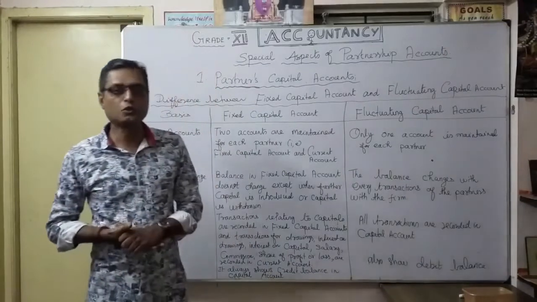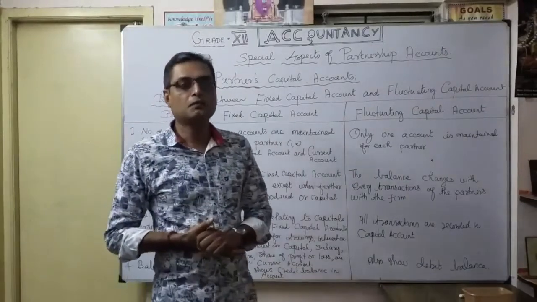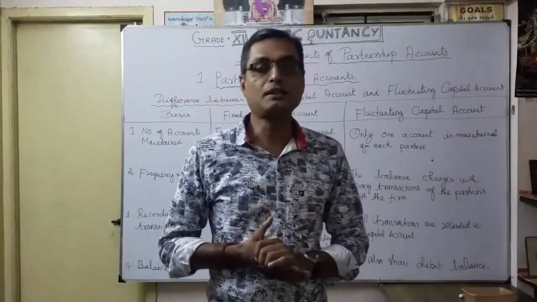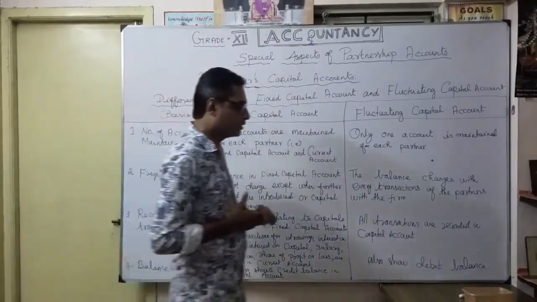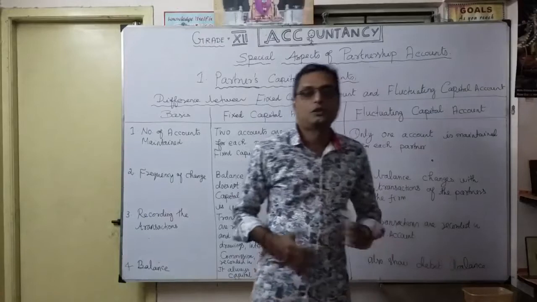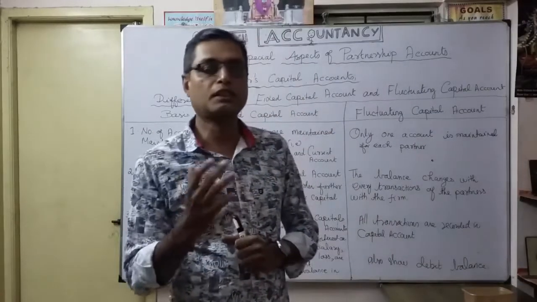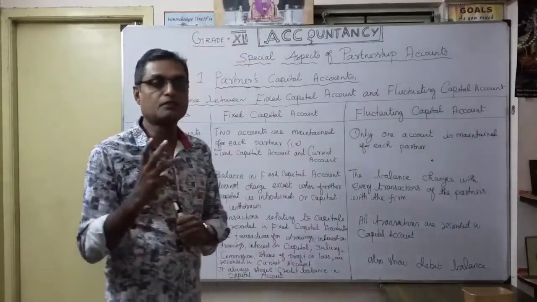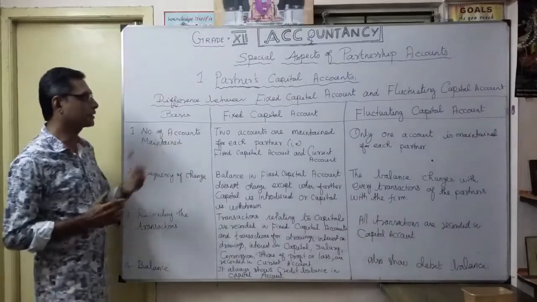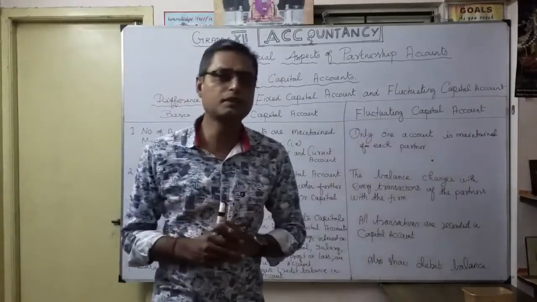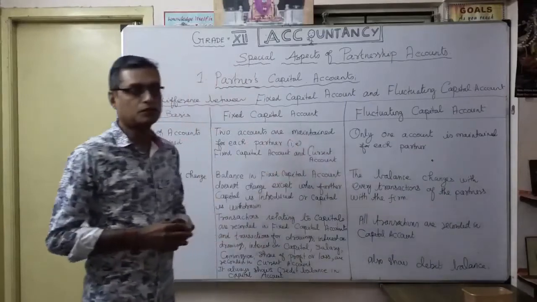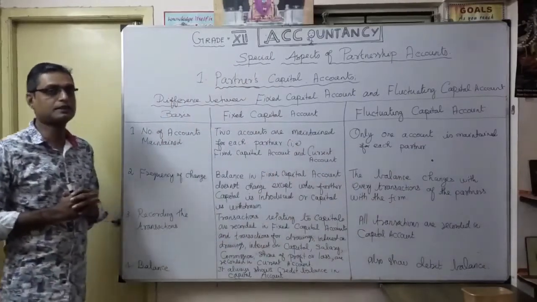So now we should know the difference between fixed capital method and fluctuating capital method. That is very, very important. Then only you will be able to do sums accordingly, knowing which method to follow, whether it comes under fixed capital account or fluctuating capital account. So we should know the difference between fixed capital account and fluctuating capital account. Now let's see one by one.